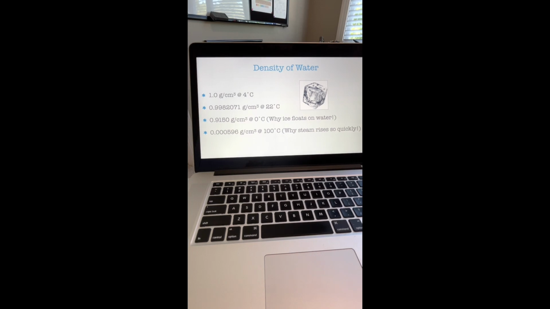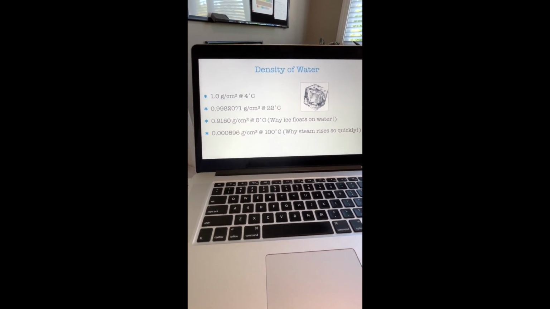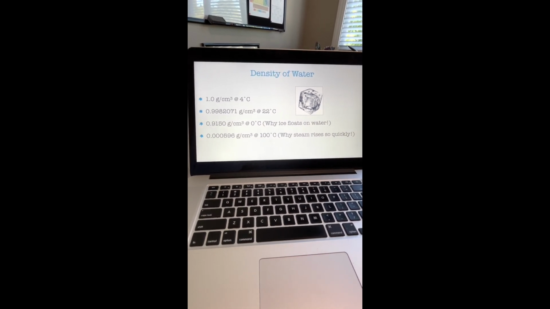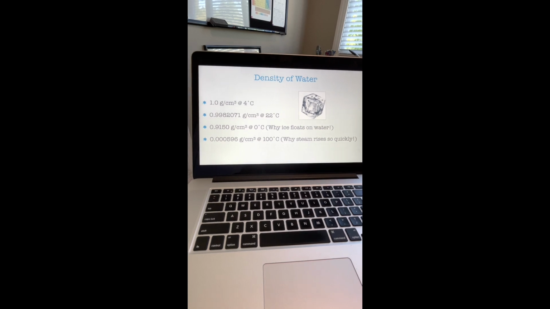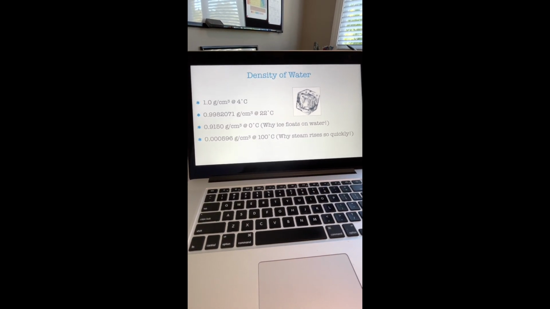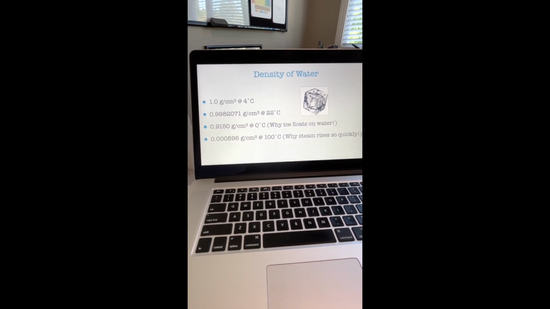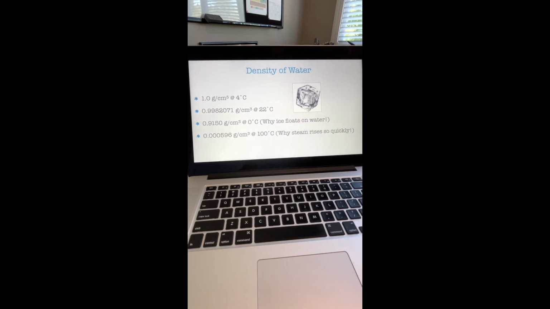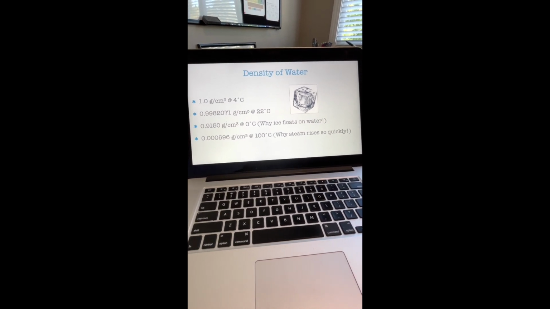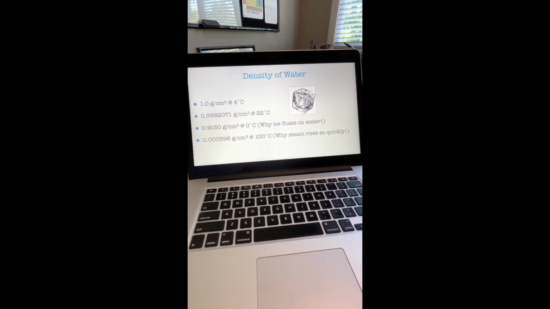At 0 degrees Celsius, you can see that the density is 0.9150 grams per cubic centimeter. And steam at 100 degrees Celsius has a density of 0.000596 grams per cubic centimeter, which is why you can understand it's much less dense than water, and why it would rise so quickly.